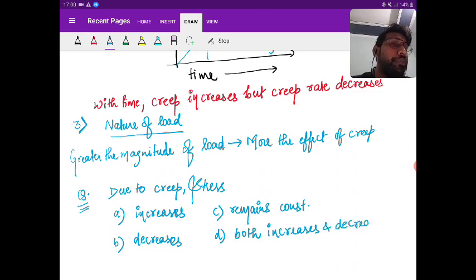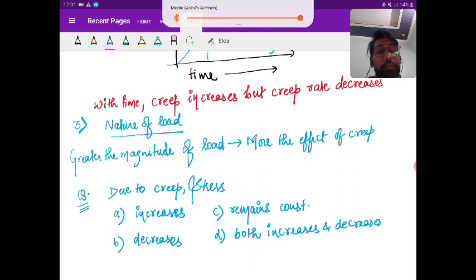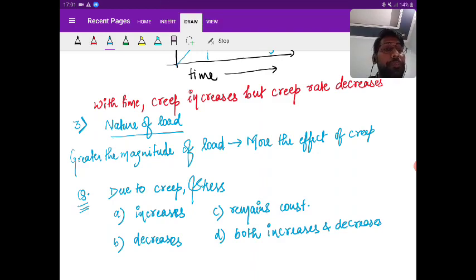Come on, tell me. Due to creep, what will happen to the stress? Will it increase? Will it decrease? Will it remain constant, or will it have an increase and decrease effect? Come on, tell me.